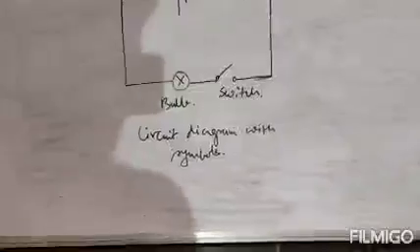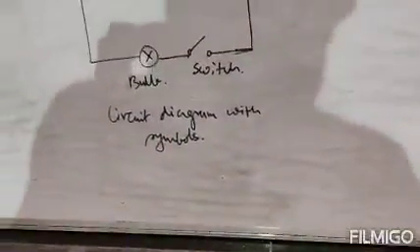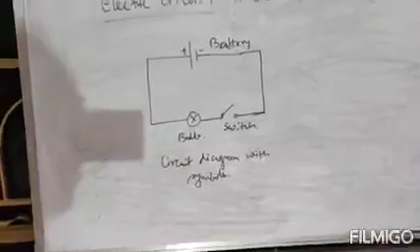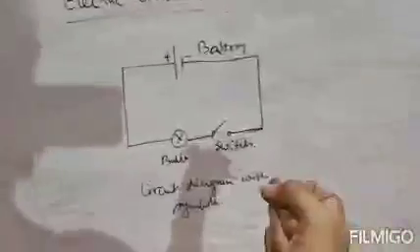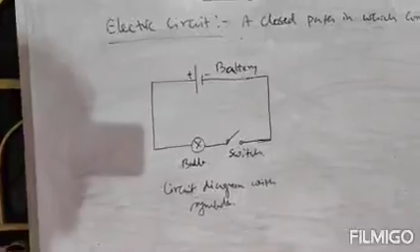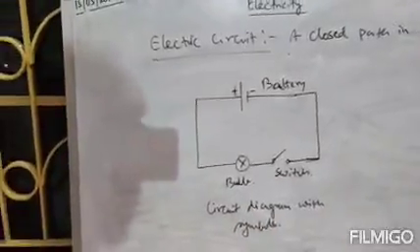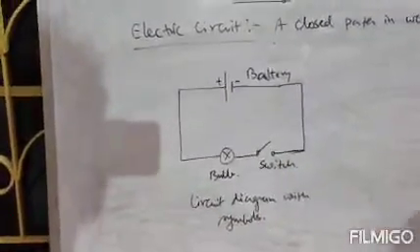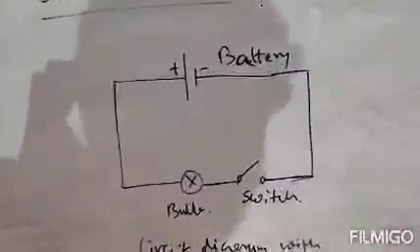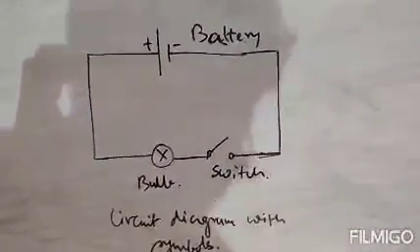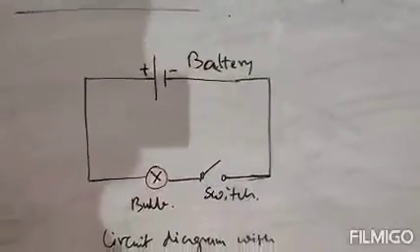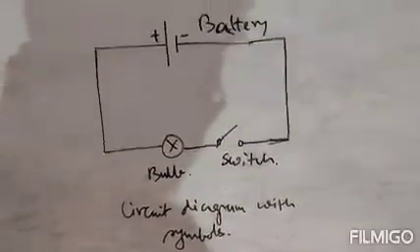Now if we want to draw a circuit diagram with actual instruments, this is the circuit diagram with symbols. Now the symbol of bulb is this, the symbol of switch is this, and the symbol of battery is this. If the question is asked to draw an electric circuit diagram, you will draw this diagram. Clear? Now how does a circuit diagram actually look like, how does the bulb actually look like, how does the battery actually look like.